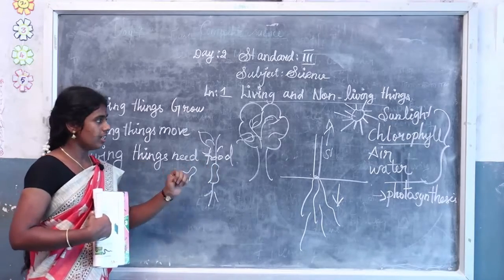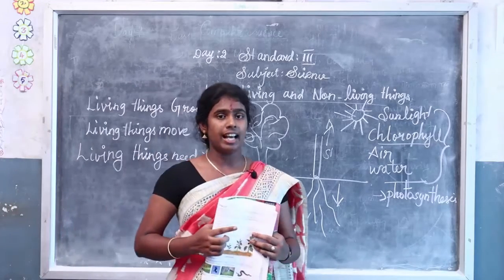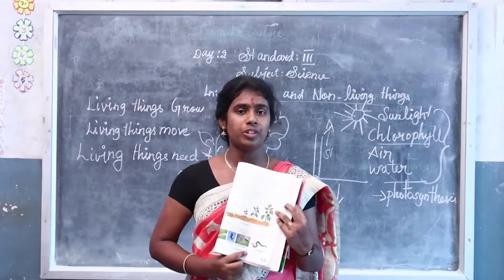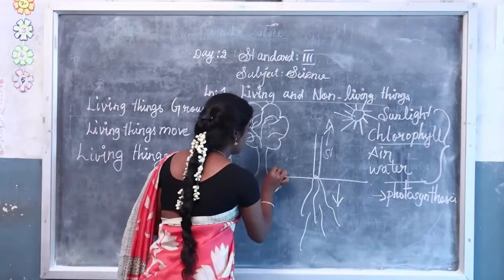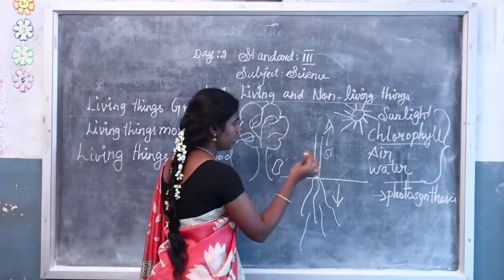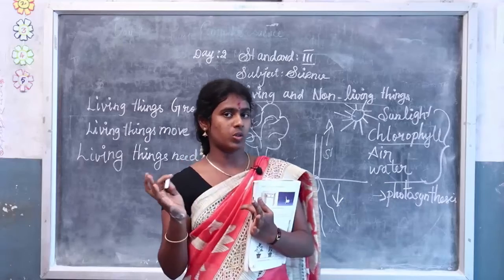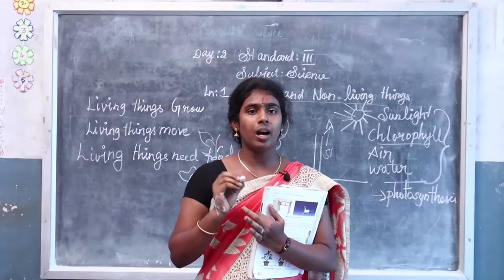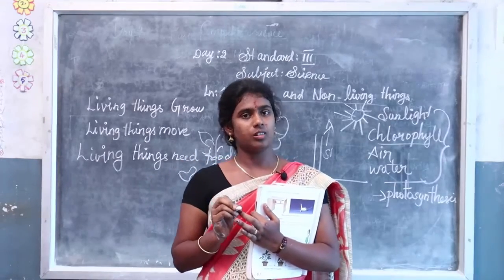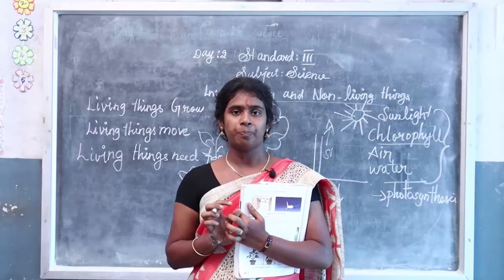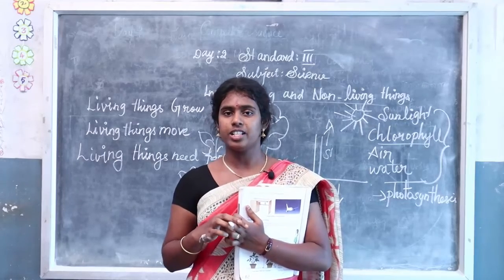Okay. So other features we'll see in the next class. Homework for today: you have to draw how a seed germinates into a plant and then how the plant changes into a tree. You have to draw and mark the parts of the plant. Color the picture and then send it to my WhatsApp number.